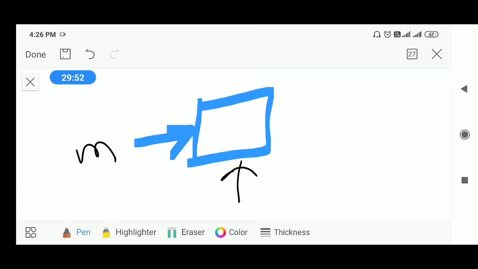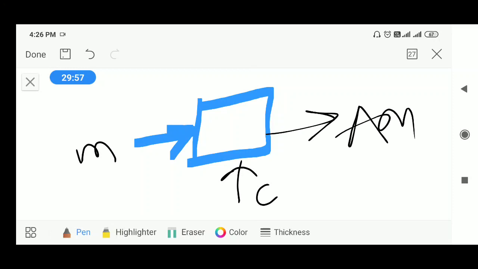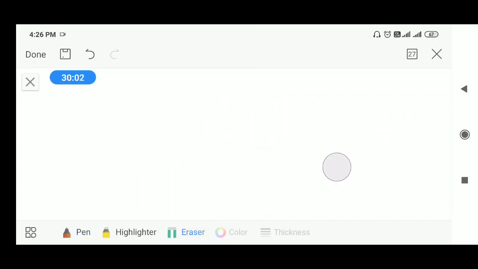This is the modulating signal, this is the carrier signal, and the output is the modulated signal, the AM signal. This is your modulator. And suppose there is a demodulator, what happens?